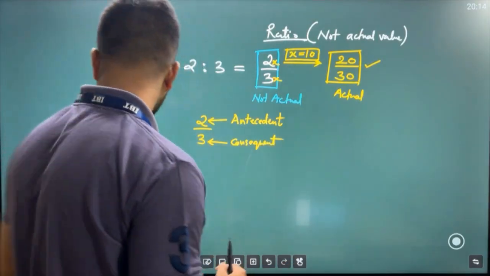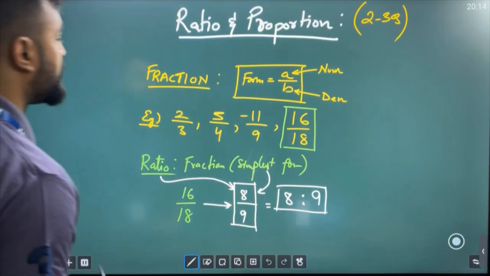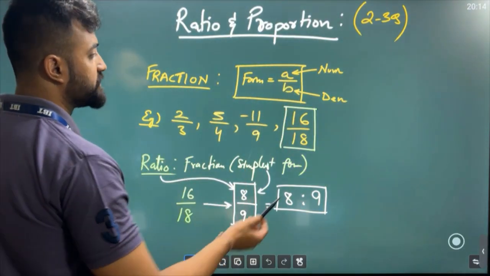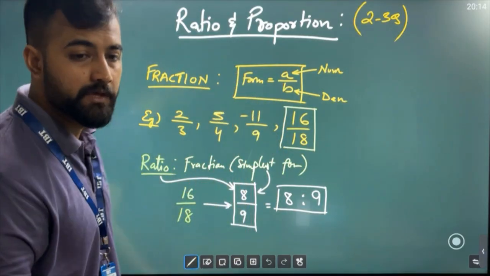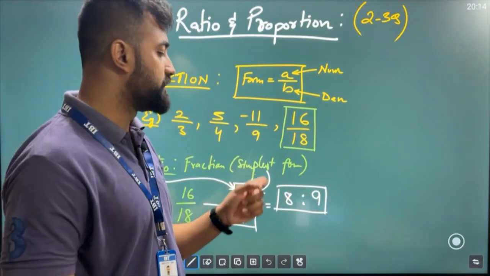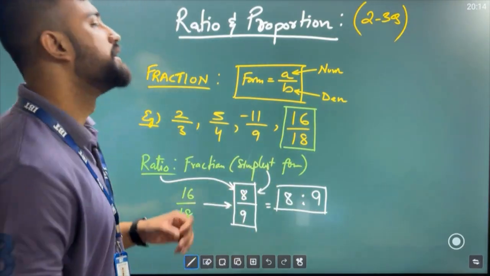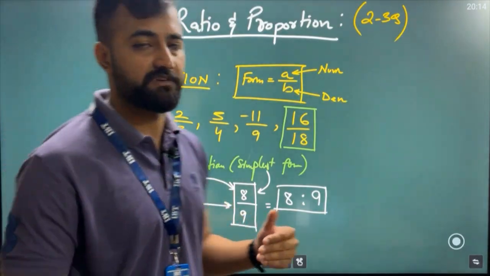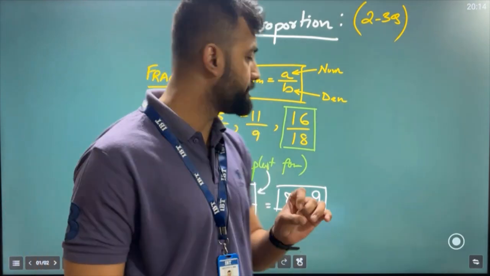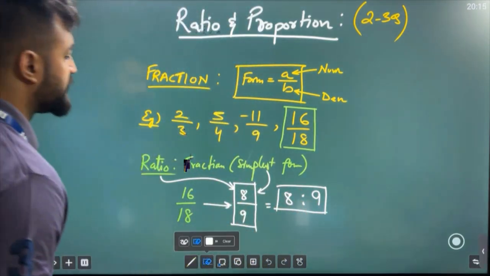Now as we have learned this, we can come back to this. Fraction is in the form of a by b, and even ratio can be written in the form of a by b, but we cannot call it numerator or denominator in terms of ratio. We call it antecedent and consequent. No doubt these questions will not be asked in your examination, that what is antecedent, what is consequent, but you should know. Clear? Okay.